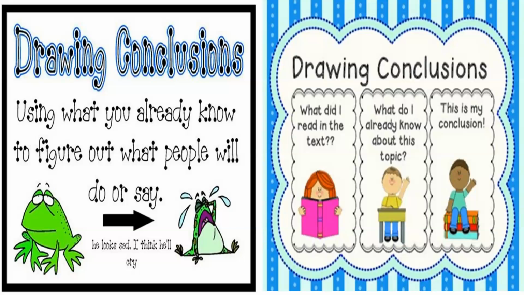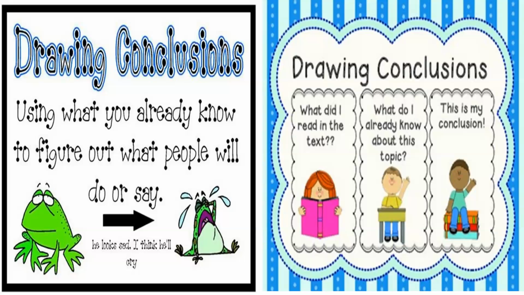Okay, at the end, we can create our own conclusion about the story. Okay, but to draw that conclusion, first of all, we need to keep in mind this important information. As you can see in the other part of the slide, we can find different steps that we can follow to create our own conclusion. First of all, what did I read in the text? We need to focus on the information that we got from the text. And then